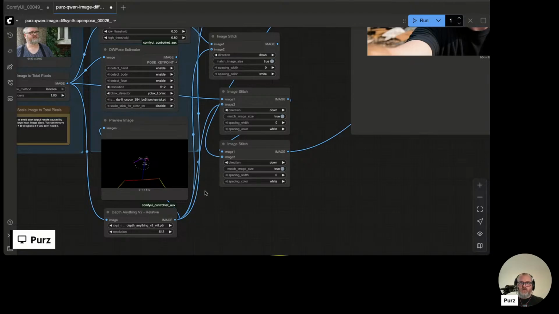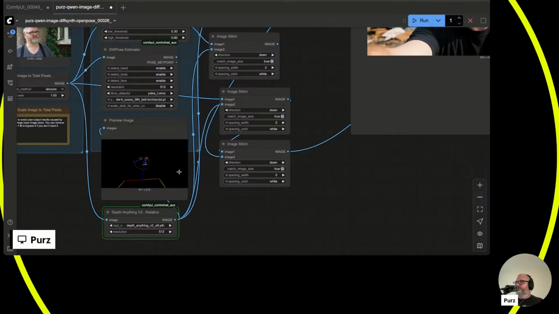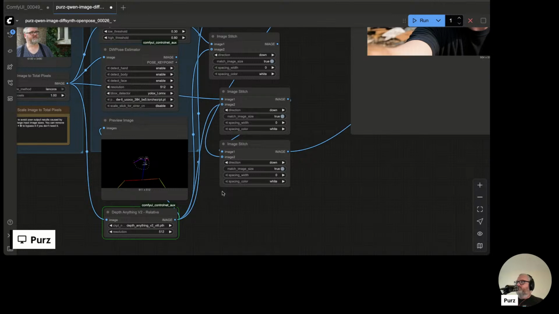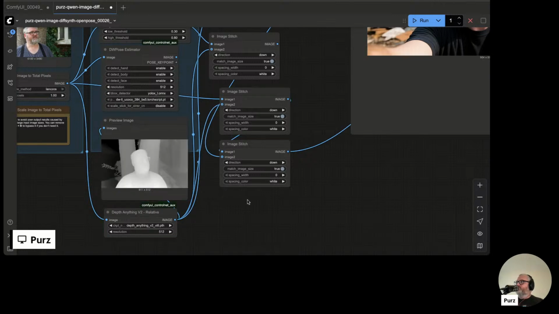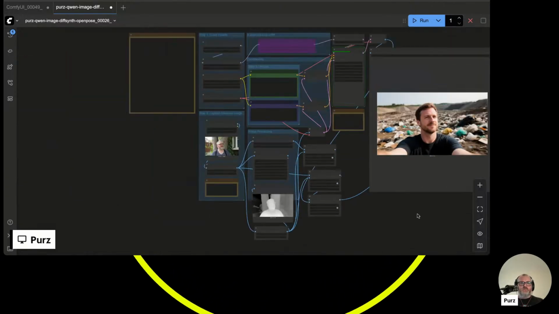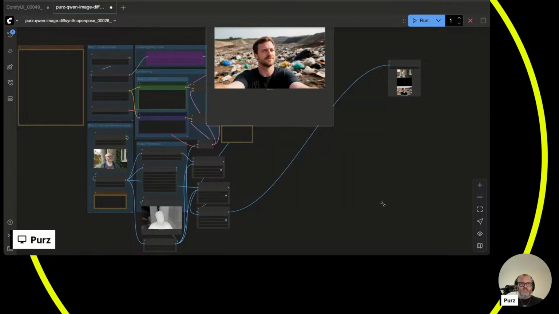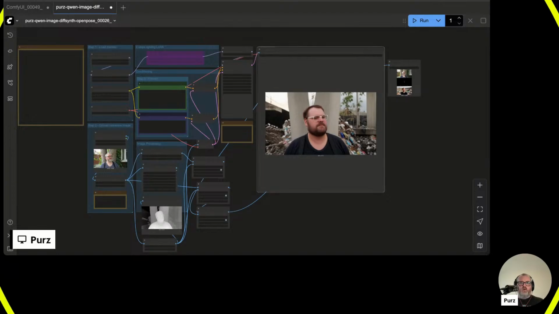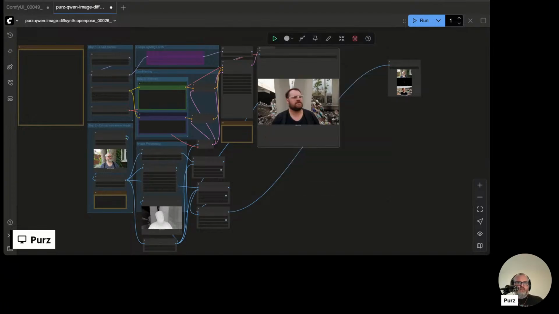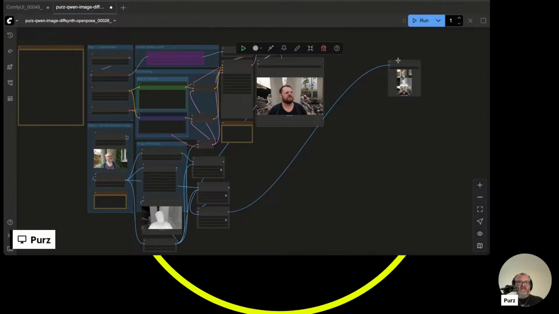Okay. So that's our Depth Anything. And now if we do this, it's going to run the Depth Anything. And you should see that this preview image will turn into a depth map. Boom. So let's see what it does with the final image. We can probably clean this up a bit too. Whoa. Oh, wow. It made me. That's trippy. Just hanging out at the dump like I do.